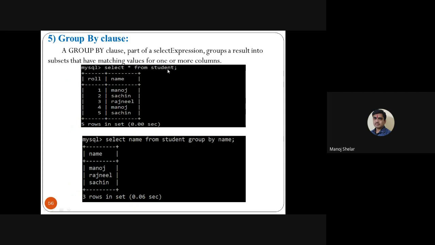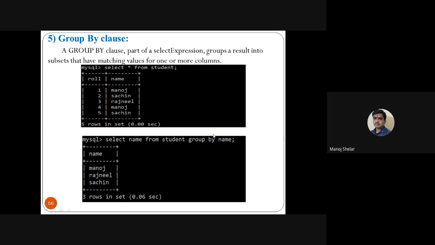So select star from student is one table, the student table, and here suppose the duplicate name Manoj is available, and the duplicate name Sachin is available. So group by a particular name, you identify the total number of unique names available in the student table. So use the group by clause. Select name from student group by name. Here Manoj appears two times, so display it a single time. Sachin appears two times, so display it a single time. Rajnil is available a single time, so display it a single time. So this is a group by clause.